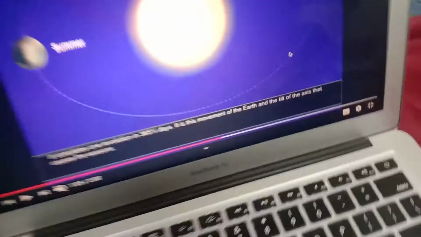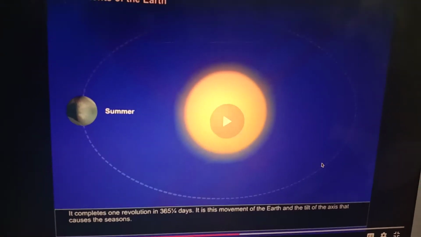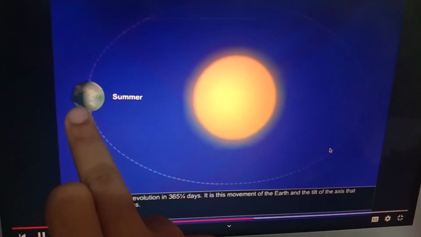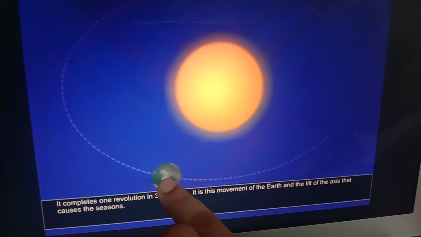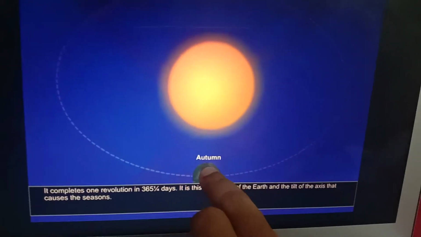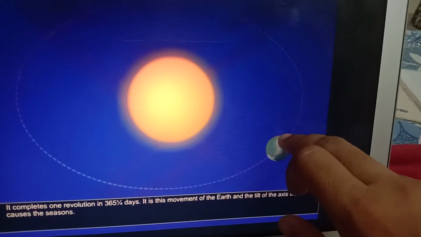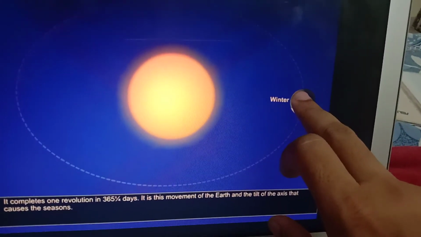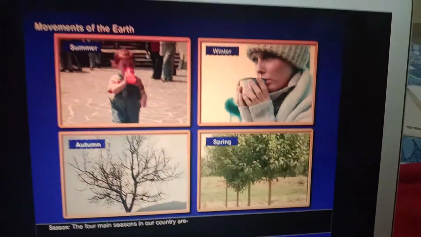We will see how the seasons are formed. See, when it comes here, it is summer. Now it is revolving here and it comes in autumn. Likewise, when Earth comes here, it is winter.